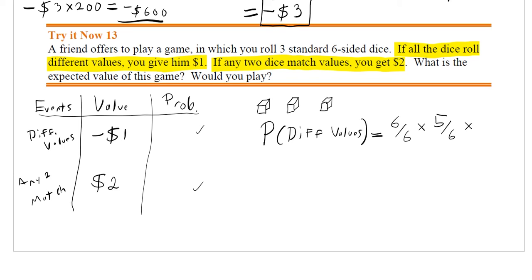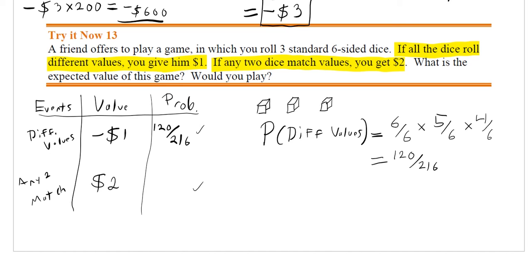The third one, likewise, needs to be different than these other 2. So that means 2 numbers are out of the picture. So overall, if I multiply all these together, I get 6 times 5 is 30, times 4 is 120. The total number of outcomes is 6 times 6 is 36, times another 6 is 216. So that's the probability of getting all different values: 120 out of 216.